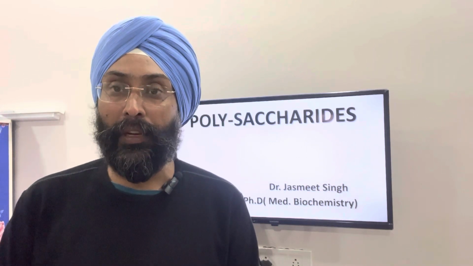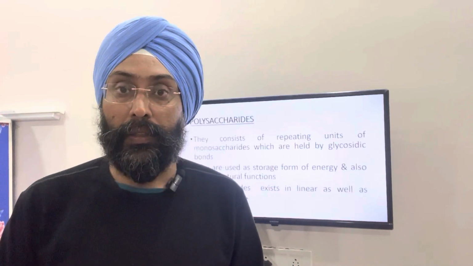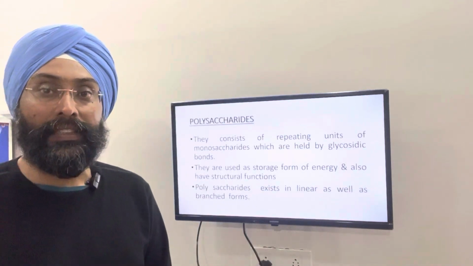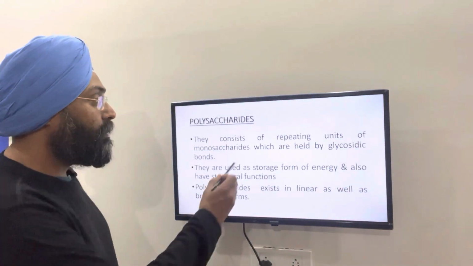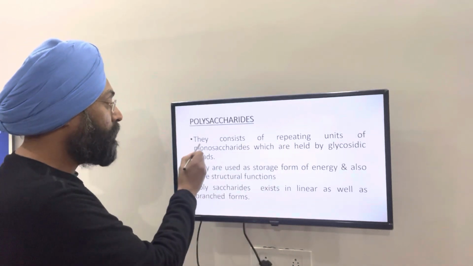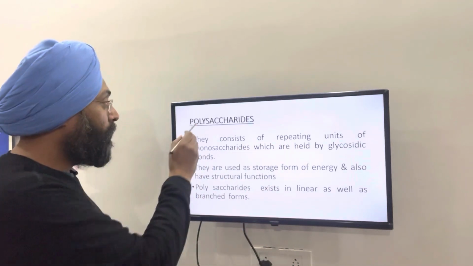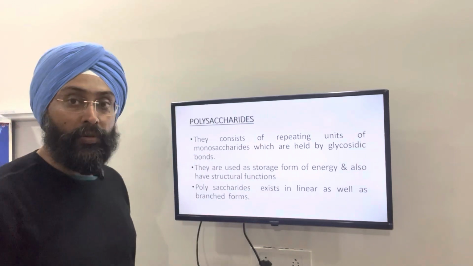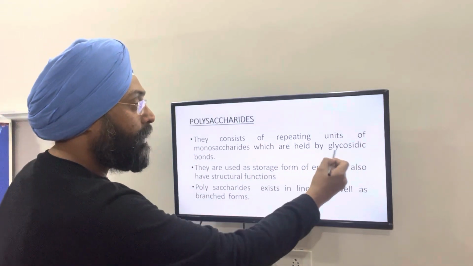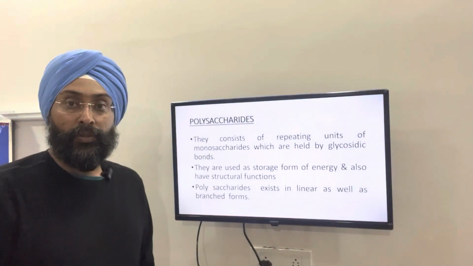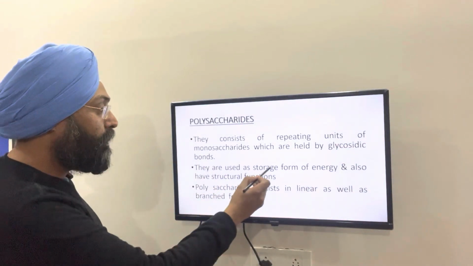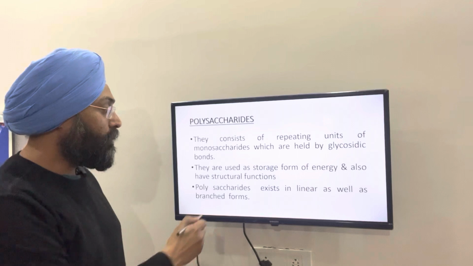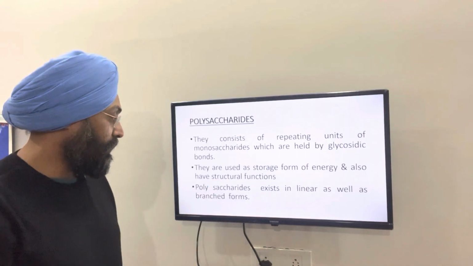Today we will discuss polysaccharides. So, what are polysaccharides? They consist of repeating units of monosaccharides. Mono means single unit, poly means many. And how are they held? They are held by glycosidic bonds. So how are they useful? They are useful as a storage form of energy and also have some structural functions.